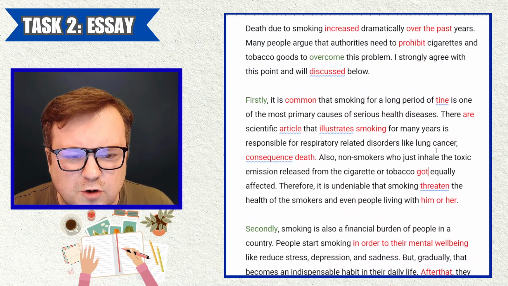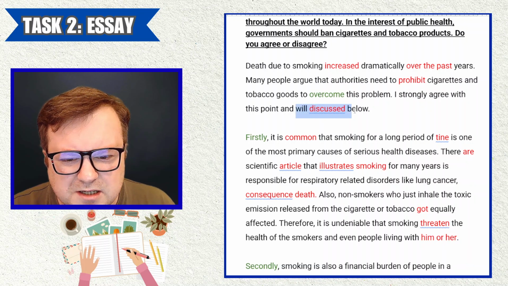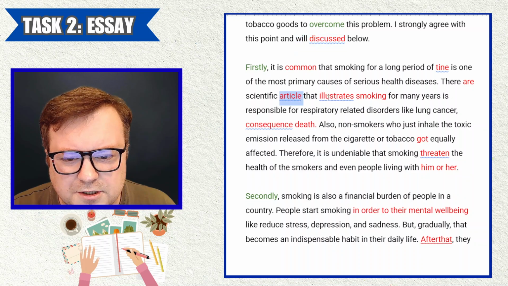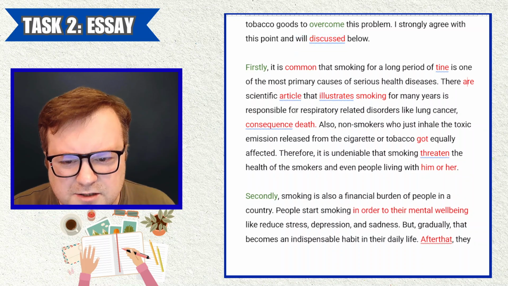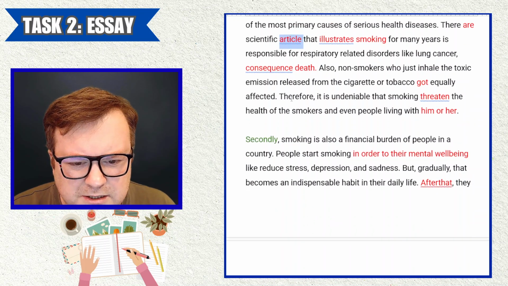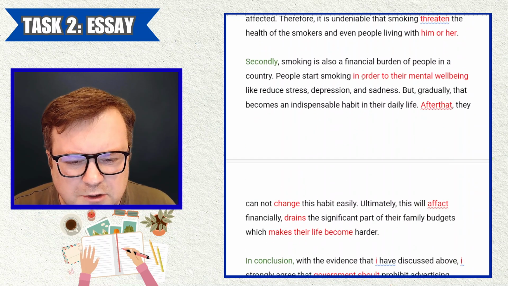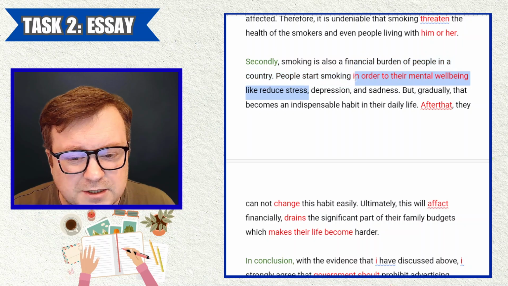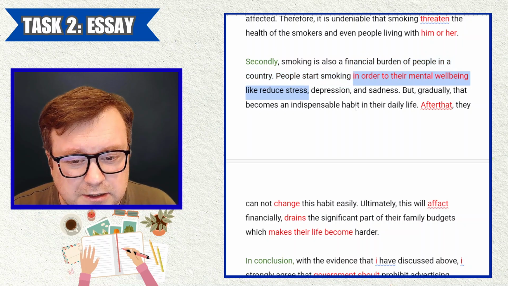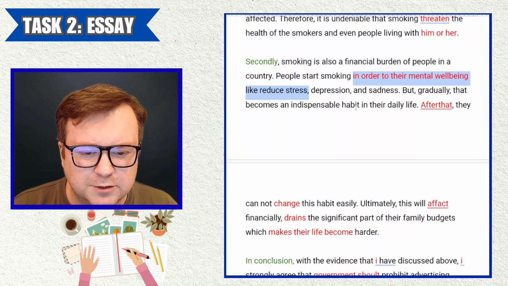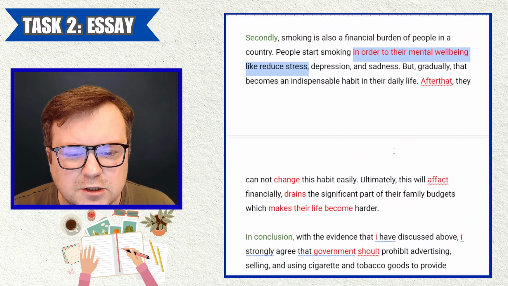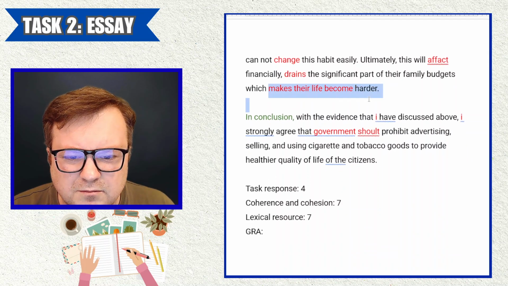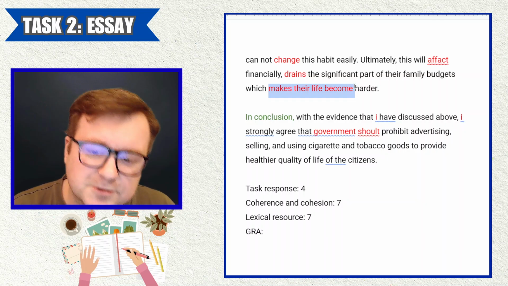But there are so many grammar mistakes. "Will discussed," very odd. "Article illustrates," or "there are scientific article," very basic. "In order to their mental well-being, like reduce stress." This is an example of a grammatical error which really does confuse the reader. The reader would need to reread this a few times to try to make sense of it. "Makes their life become," okay, I can understand the meaning, but there's still a grammatical mistake.